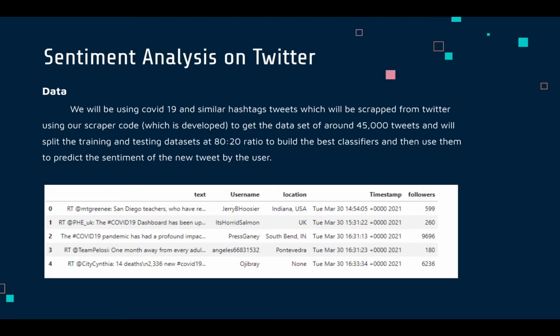For data, we have scraped around 45,000 to 46,000 tweets from Twitter using the consumer key and the tweepy function. We have split the data 80/20, and we have applied the best classifiers to predict the sentiment of a new tweet by the user. These are the tweets which were retrieved by us, and they are segregated into different columns. All the text goes here, all the usernames go here, and location and so on.